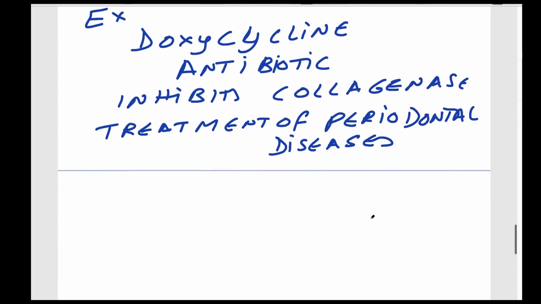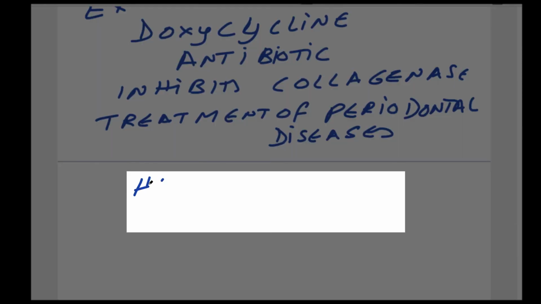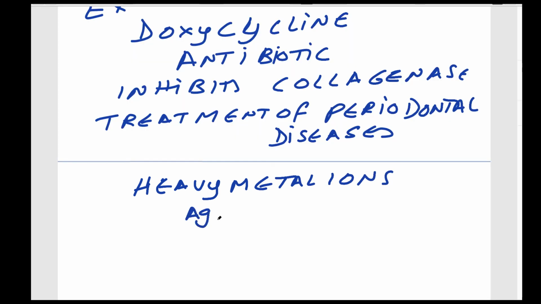The other one is heavy metals. Heavy metal ions, what are these? Silver, then mercury, etc. One thing I would like to say about heavy metals: they inhibit in a non-competitive way, both reversibly and irreversibly.